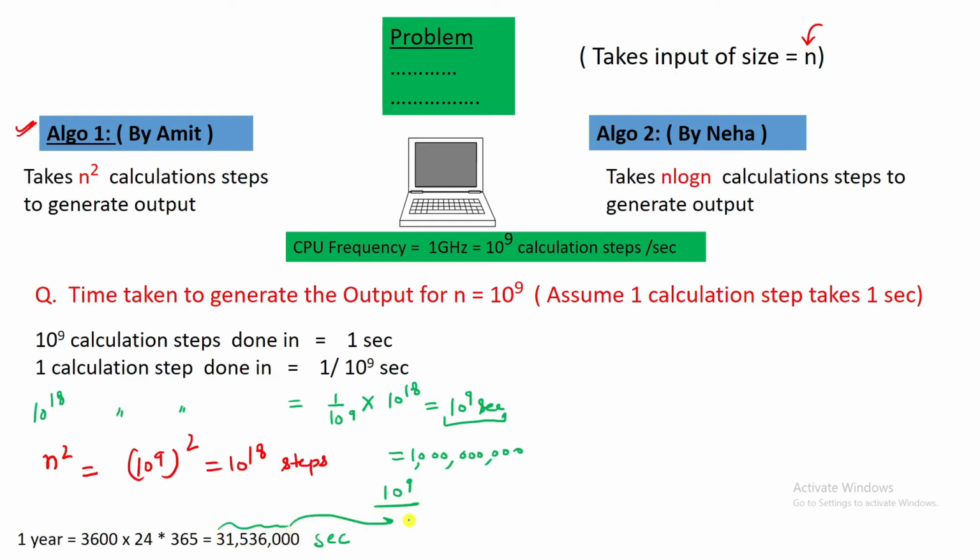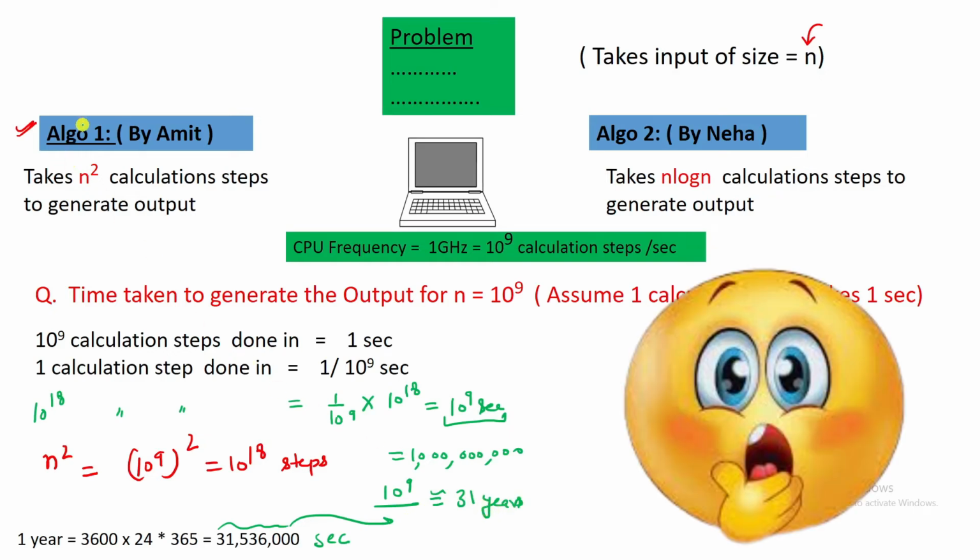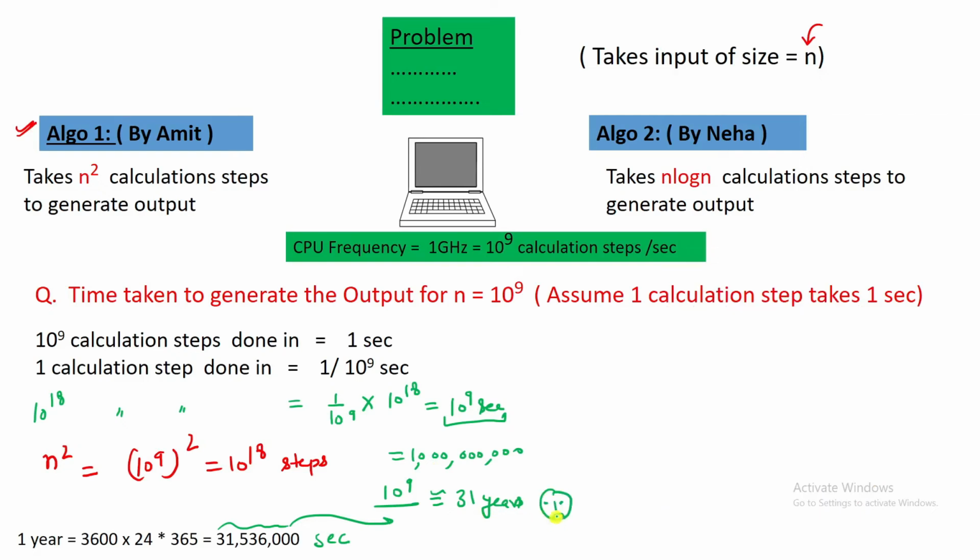You will get nearly 31 years. That means algo 1 will be able to generate the solution for this problem in 31 years, right? Your manager will be very unhappy to know that you have given this solution. So this algo is very slow. I hope you understood how slow this algorithm is.